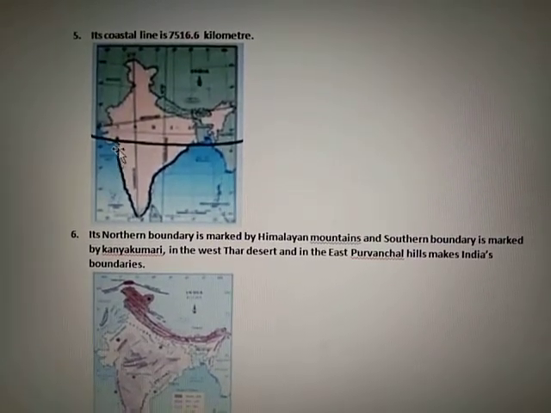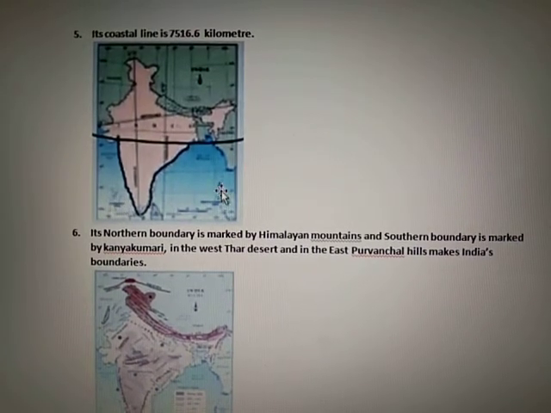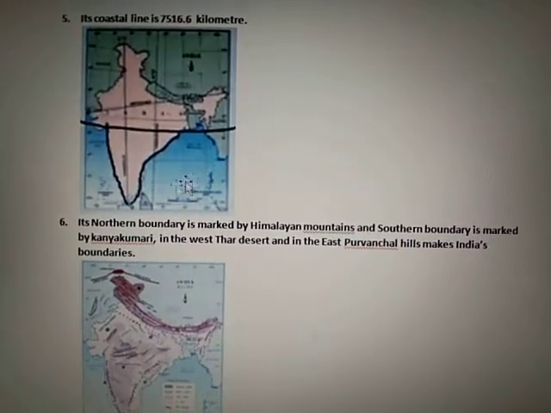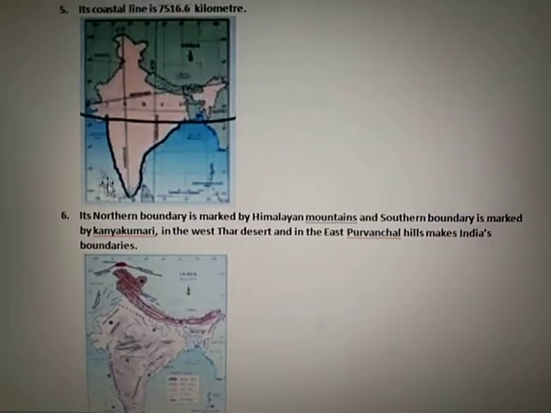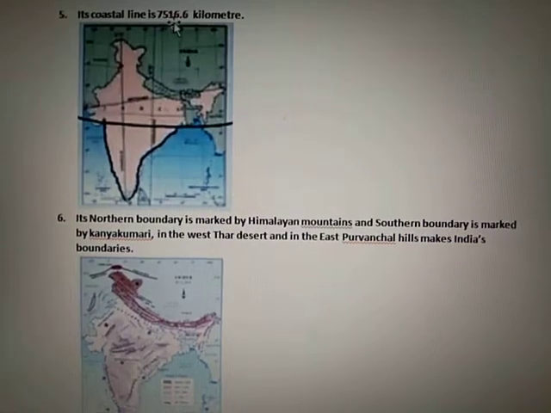This is our coastline, including our islands, the Andaman and Nicobar Islands in the Bay of Bengal, and the Lakshadweep Islands in the Arabian Sea. This coastline is 7,516.6 kilometers.